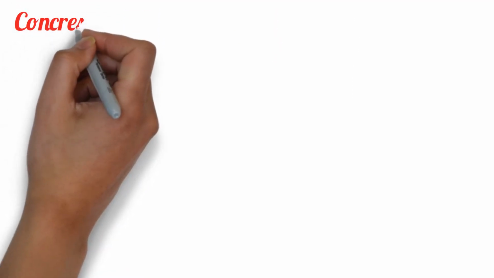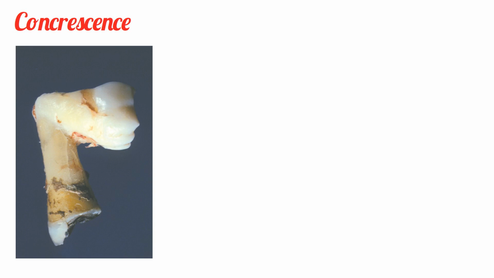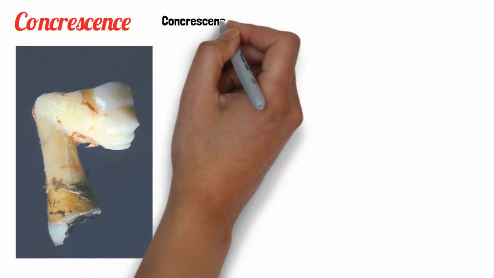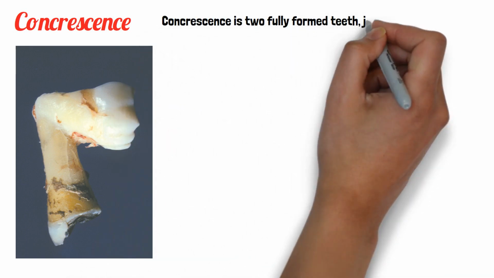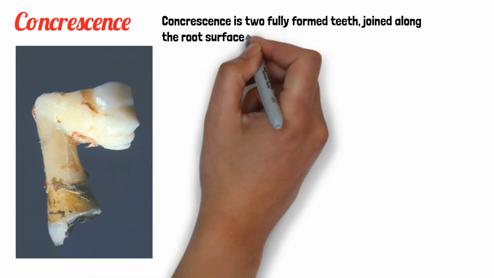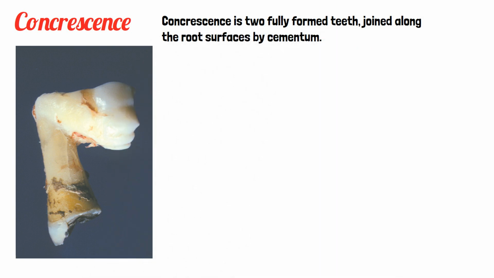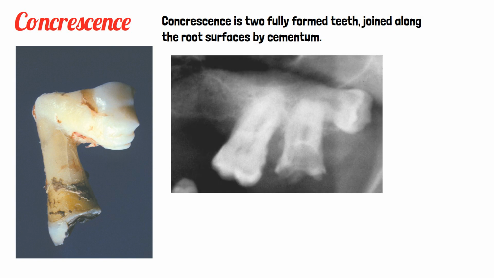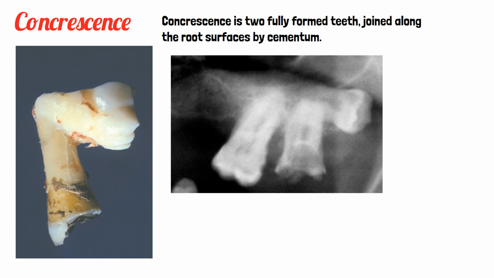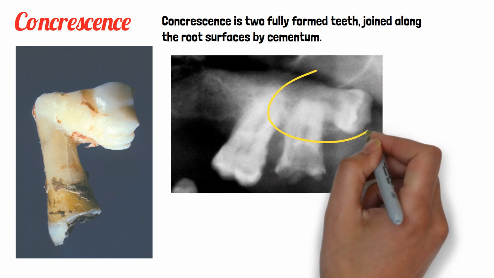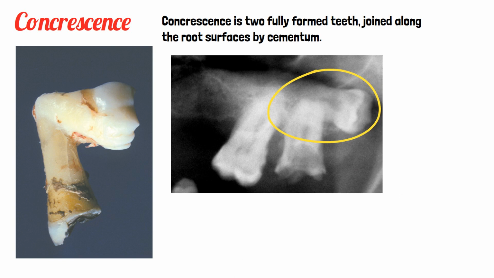The next condition is concrescence. Concrescence is also a form of fusion, but it occurs after root formation is completed. Here the fusion is on the root surfaces with the help of cementum. So concrescence is two fully formed teeth joined along the root surfaces by cementum, as you can see in the radiograph, where the root surfaces are fused with the help of cementum.